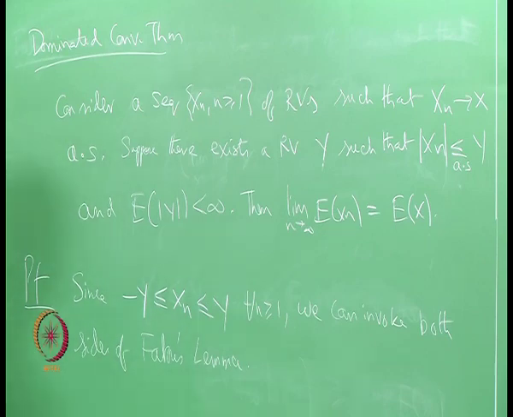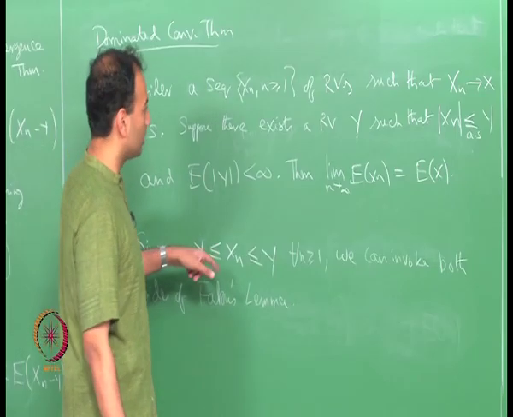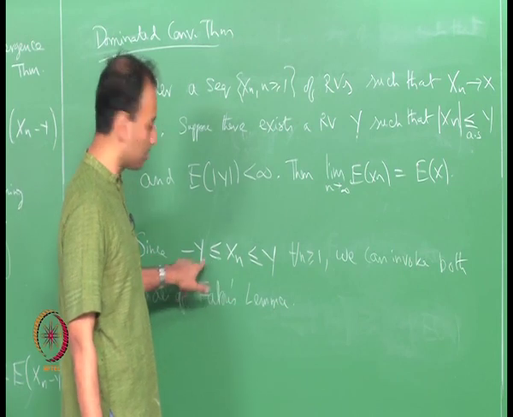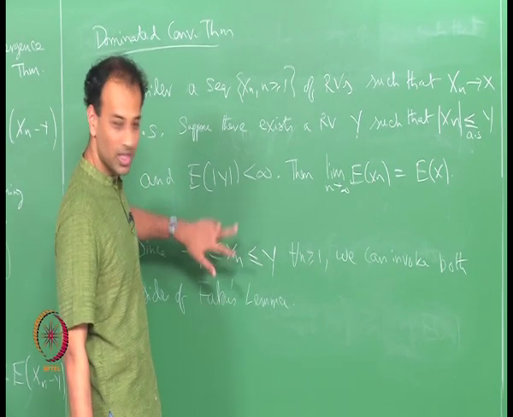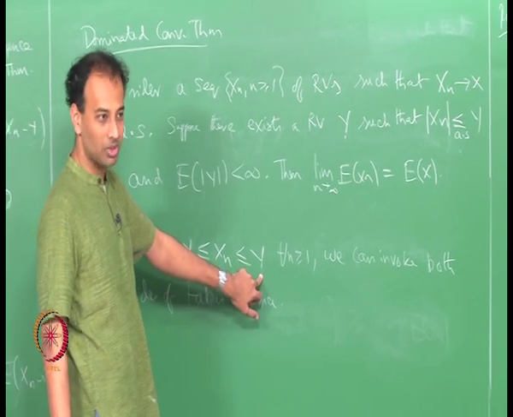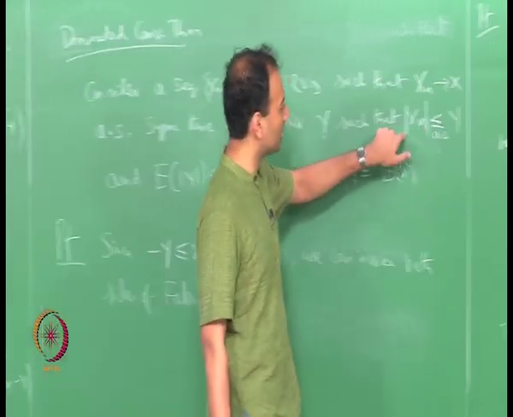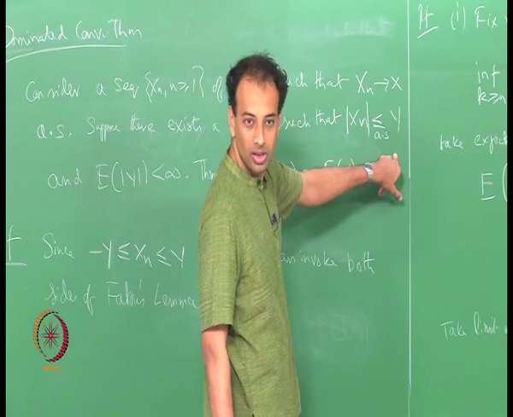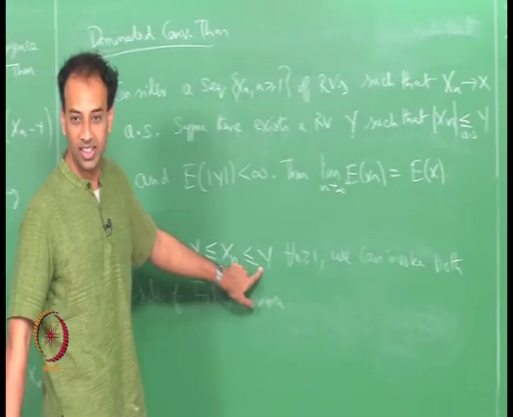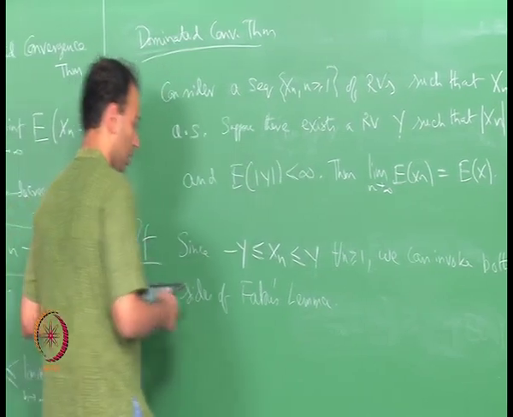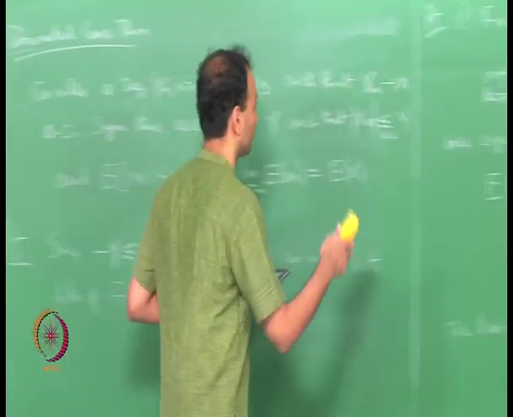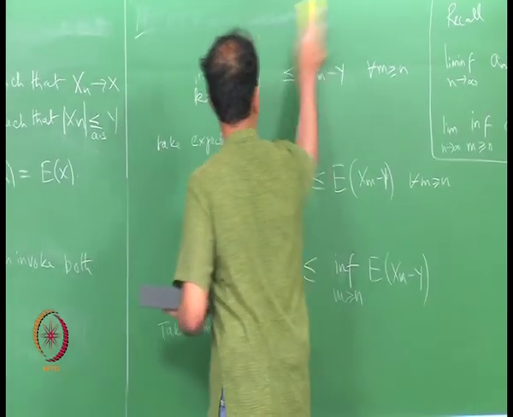See, one side of the side I proved says x n is bigger than or equal to some random variable with a finite mean. The other side, the supremum side, says it is bounded above by some random variable. Now, since I have assumed that absolute x n is bounded above, then I necessarily have that, right. So, I can invoke both sides of Fatou's lemma, right. So, what you do is the following, it is actually a very simple proof.